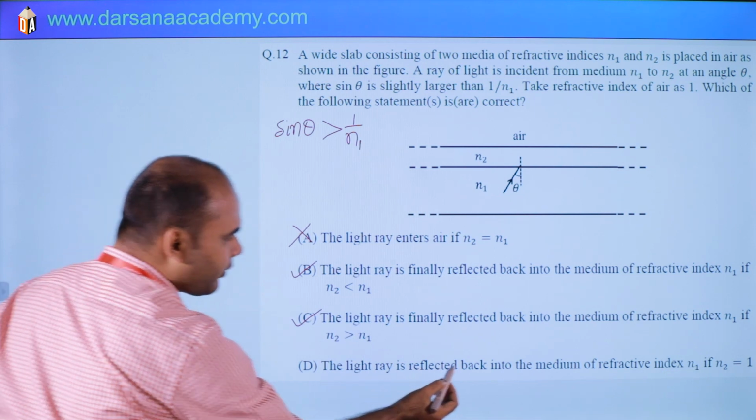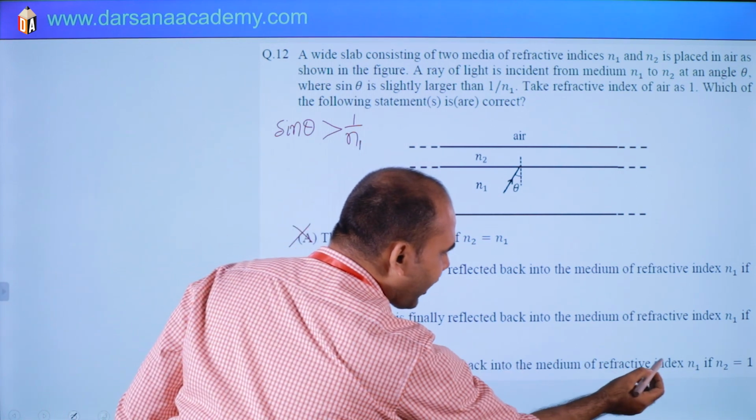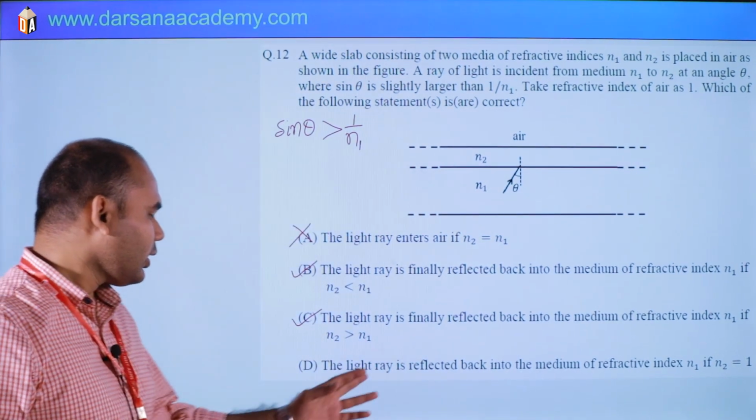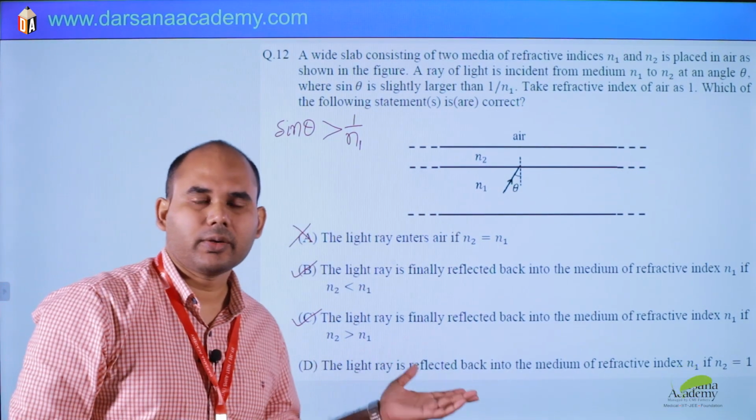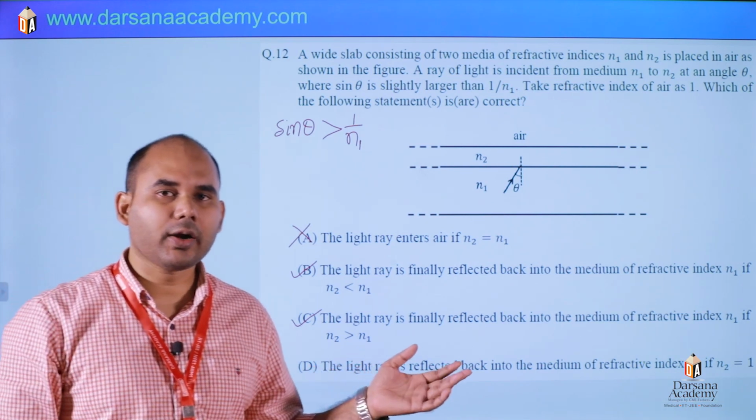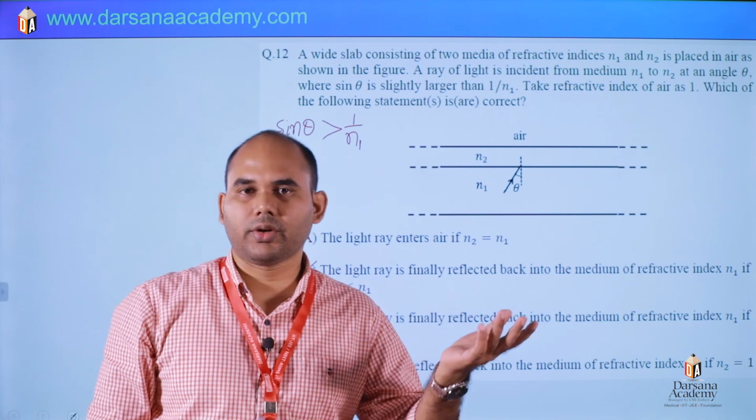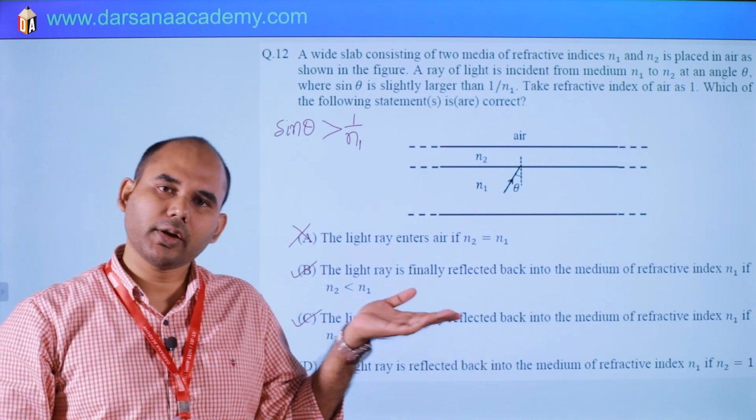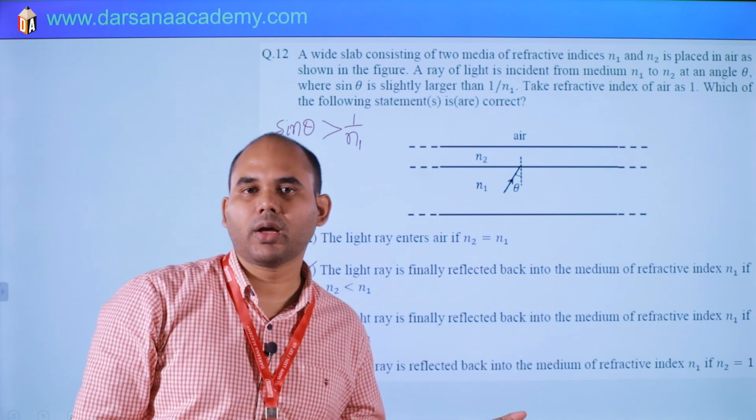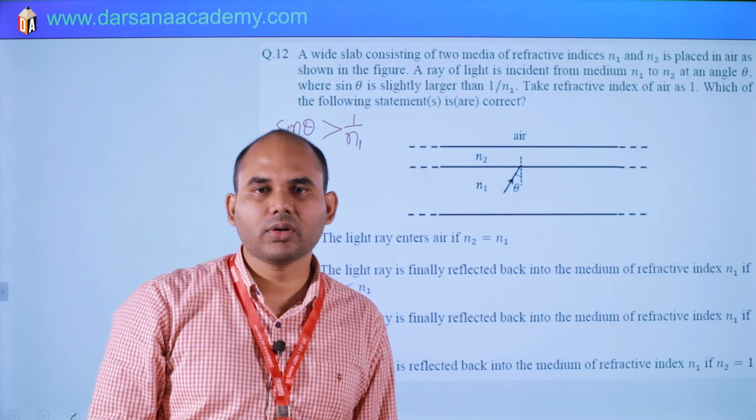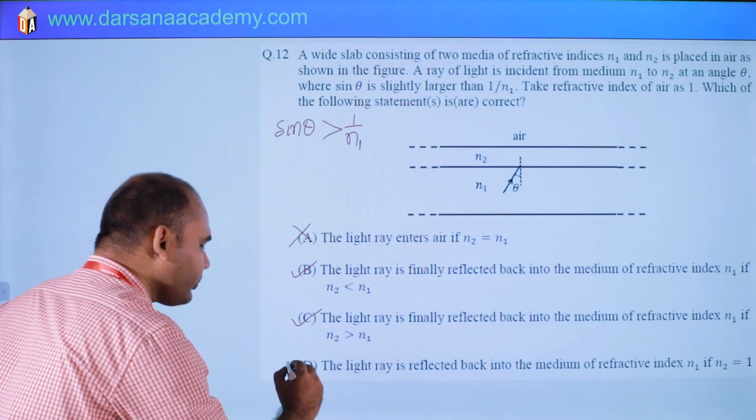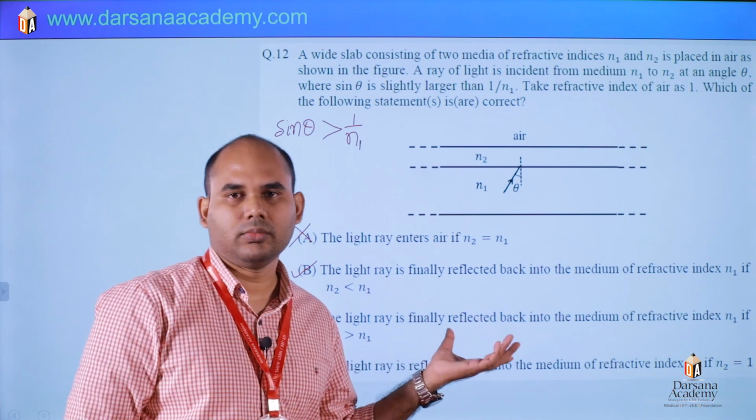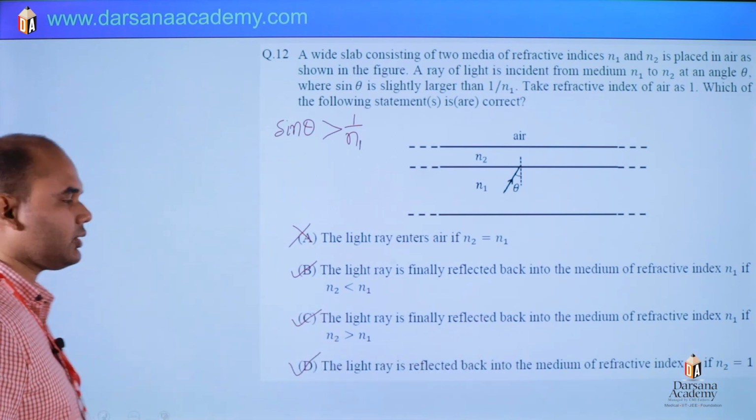Then the light ray is reflected back into the medium of refractive index N1 if N2 is 1. Yeah, it is correct. What they are asking, that if N2 is also air, then what will happen? Same situation, it will be total internal reflection. So it will be reflected back. So option 4 is also correct. Simple logical question, no need of any calculation. Okay. So next.